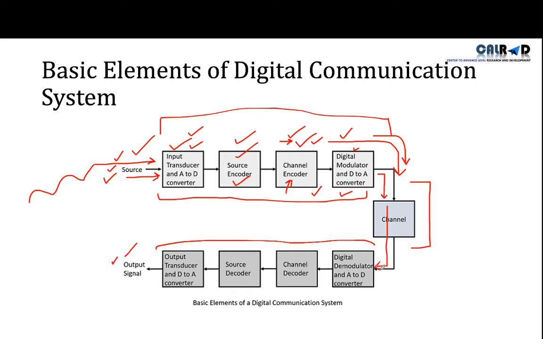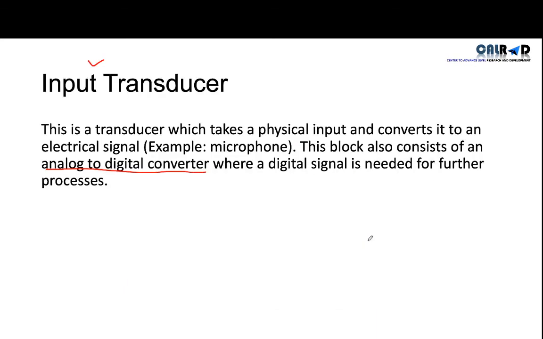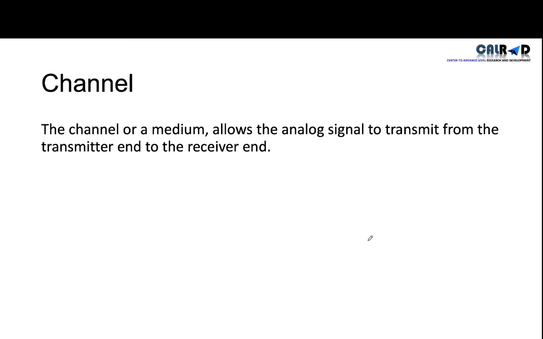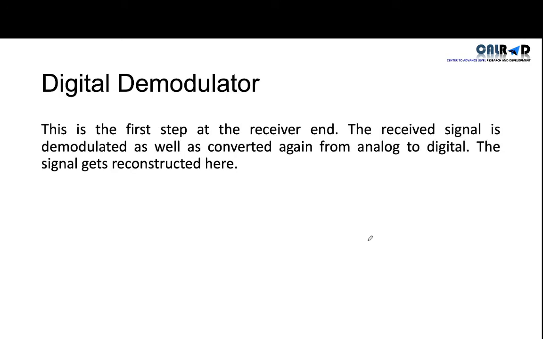On the receiver side, the same actions that were done in the transmitter will be done, but in the opposite direction. Like here analog data is received, and the first thing is the digital demodulator. What is the work of the digital demodulator? This is the first step at the receiver end. The received signal is demodulated as well as converted again from analog to digital. The signal gets reconstructed there.